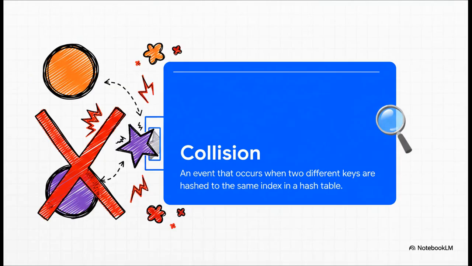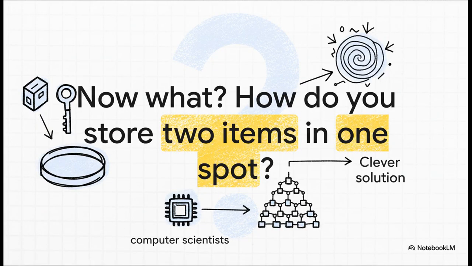And this is where it gets really, really tricky. You can't just throw out the first piece of data to make room for the new one. That would be total chaos. So you have to figure out a way to solve this and keep everything nice and organized. This is really the ultimate test for any hashing system. If you can't solve this problem cleanly, the whole thing just grinds to a halt, and your super fast search suddenly becomes slow again. Luckily, some very smart people have come up with some pretty clever ways to handle it.